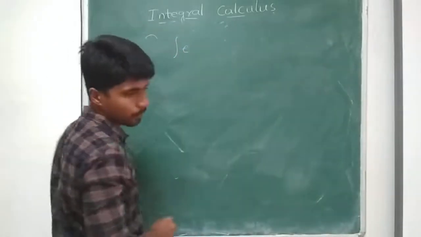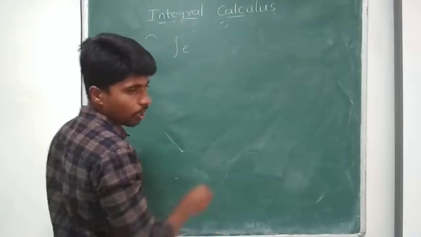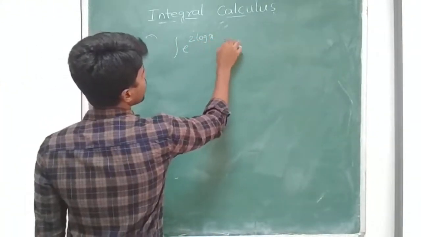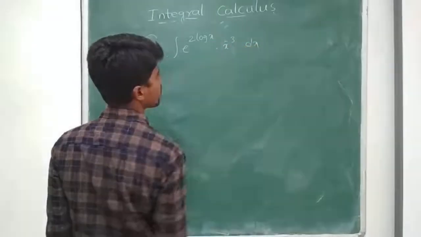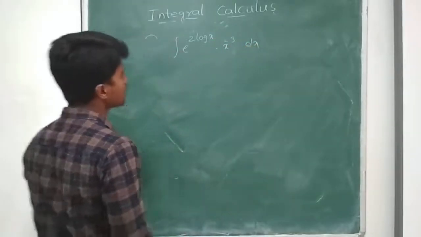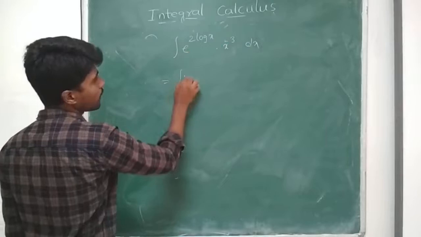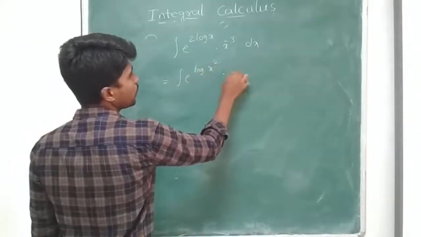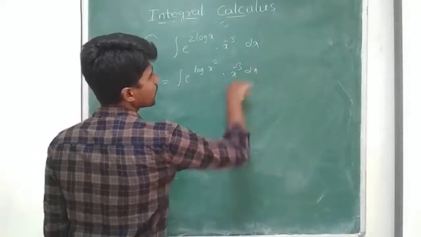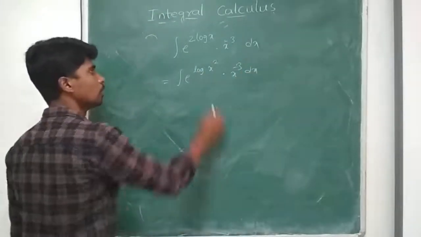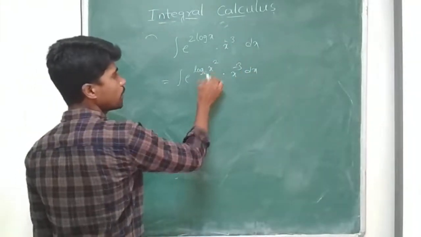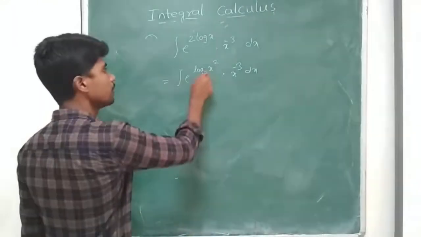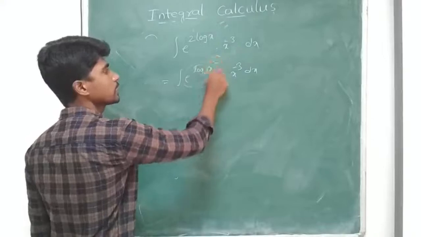Integral e power 2 log x into x to the power of minus 3 dx. I can simplify this: e power 2 log x can be written as e power log x square, into x power minus 3 dx. Now, if you don't have any base, the base will be equal to e. Previously we discussed in logarithm properties, if these two are same, I get the answer as x square.